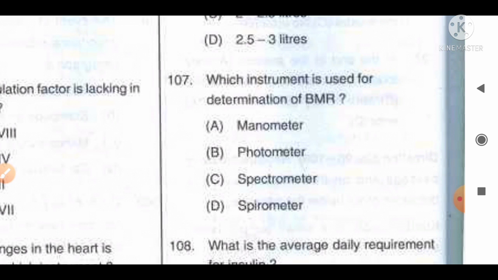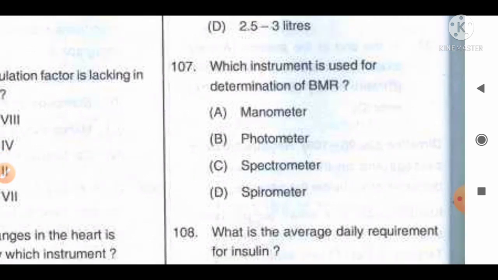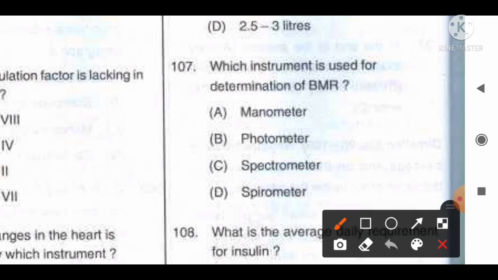And the information available regarding this question: manometer is used to measure pressure, photometer is used for measuring radiation, spectrometer is used for measuring the wavelength of light, while spirometer is the instrument that is used to measure BMR, that is basal metabolic rate. So it is option D, spirometer, the correct answer for this question.